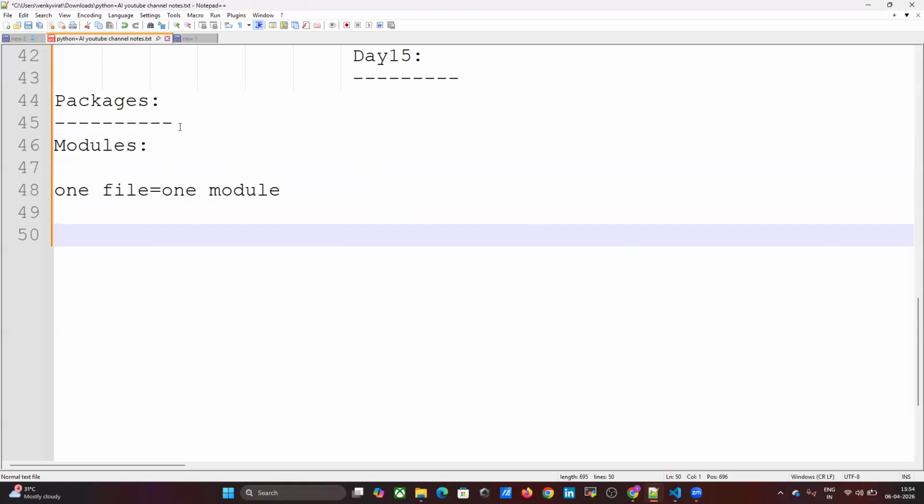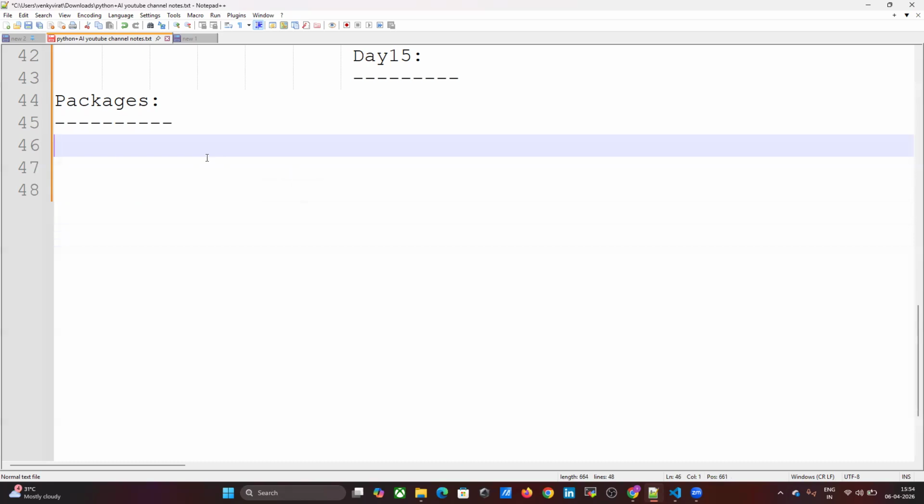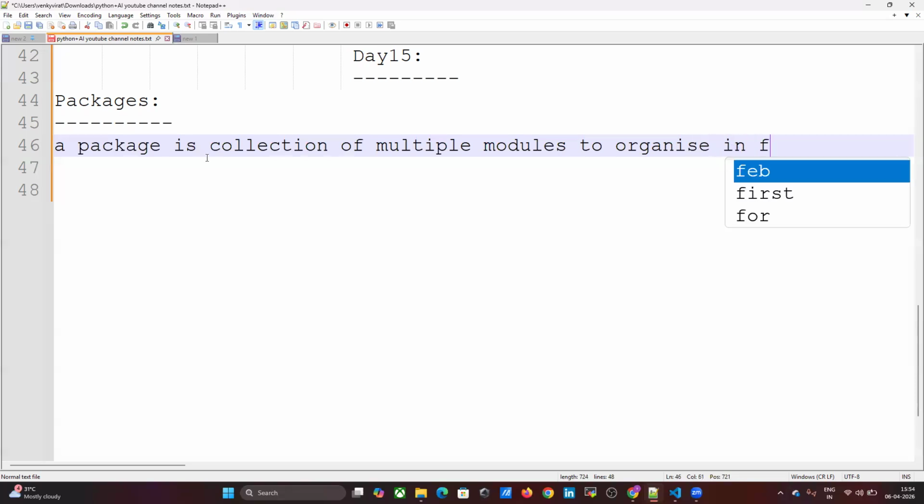What is a package? A package is a collection of multiple modules to organize in folders. What is a package? A package is a collection of multiple modules to organize in a folder.